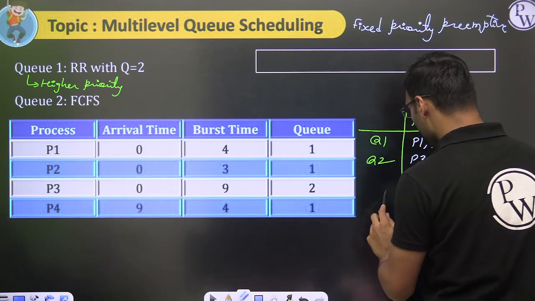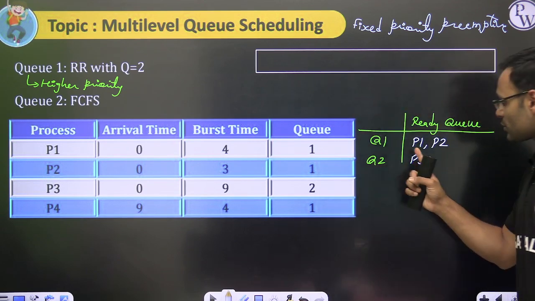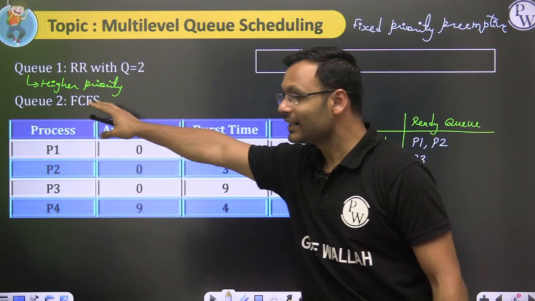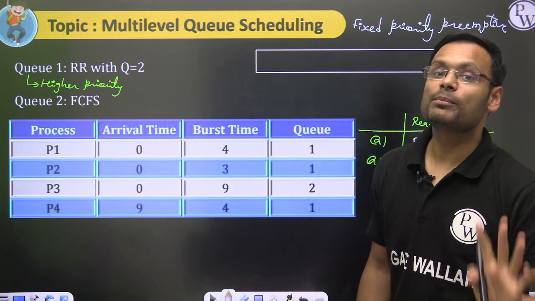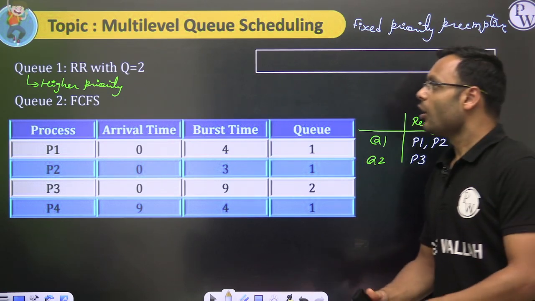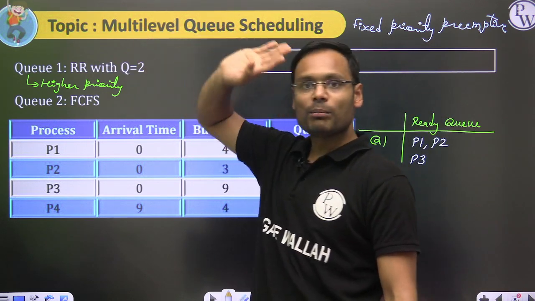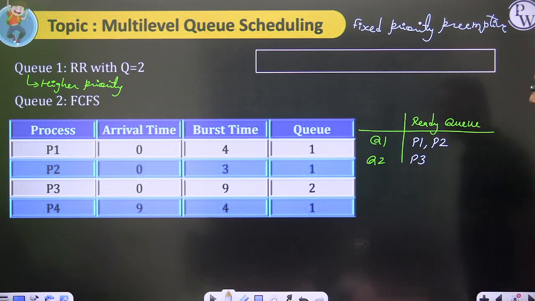You cannot run any process of queue number 2, which is the lower priority queue, until you finish the queue number 1 processes completely. So queue number 1 has two processes, P1 and P2.